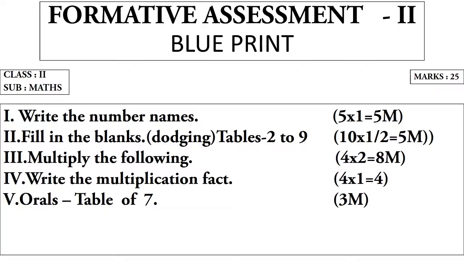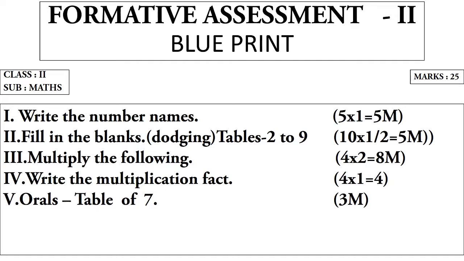Let's start. This is a blueprint of formative assessment, that is FA2. Marks will be out of 25. First bit, write the number names, 1 to 800. Randomly, we will give the numbers. You have to see the number properly and write the names. Second bit, fill in the blanks. It will be in a dodging form. Tables from 2 to 9. You have to be very perfect in tables 2 to 9.